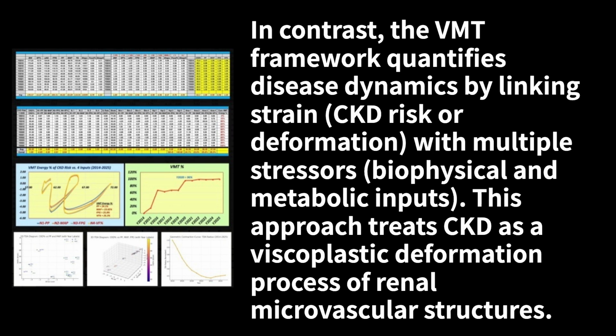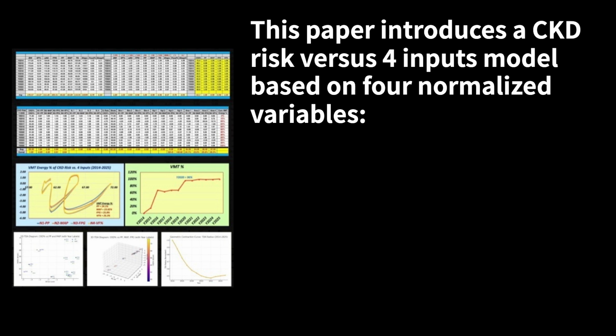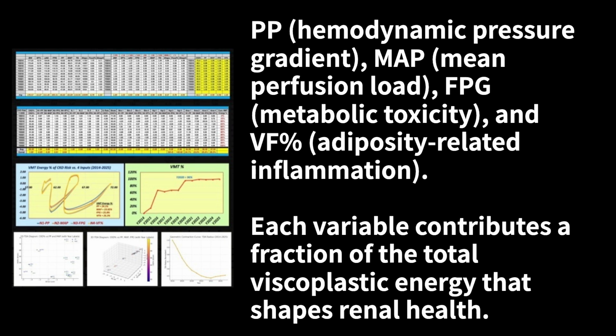In contrast, the VMT framework quantifies disease dynamics by linking strain, CKD risk or deformation, with multiple stressors, biophysical and metabolic inputs. This approach treats CKD as a viscoplastic deformation process of renal microvascular structures. This paper introduces a CKD risk versus 4 inputs model, based on 4 normalized variables: PP, hemodynamic pressure gradient, MAP, mean perfusion load, FPG, metabolic toxicity, and VF%, adiposity-related inflammation. Each variable contributes a fraction of the total viscoplastic energy that shapes renal health.